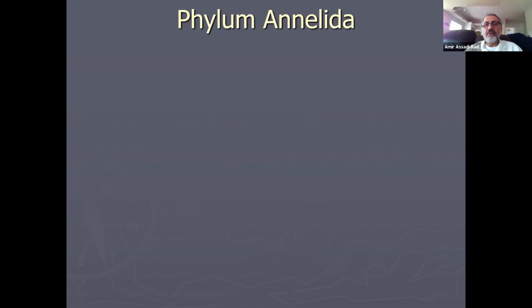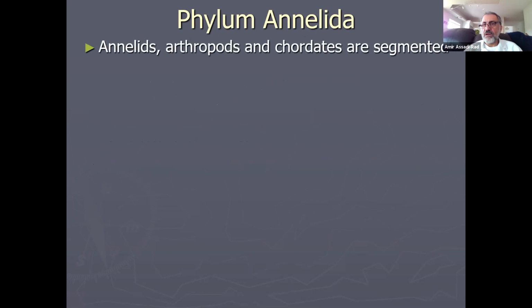So the next phylum is phylum Annelida, the earthworms. The most famous ones you've heard about are earthworms and leeches. They both belong to this phylum. So annelids, arthropods, and chordates are segmented animals. Only these 3 phyla have segmentation.